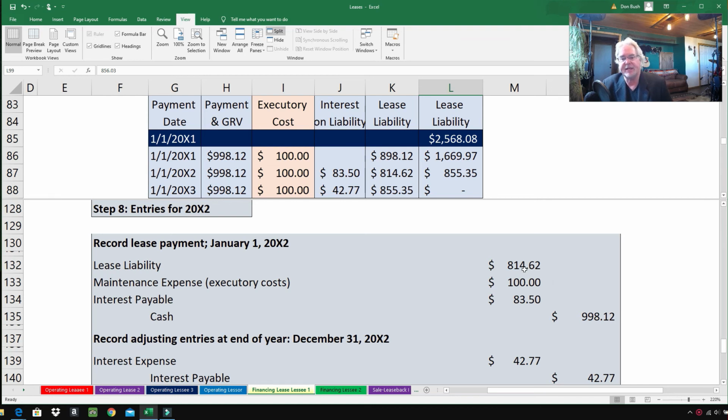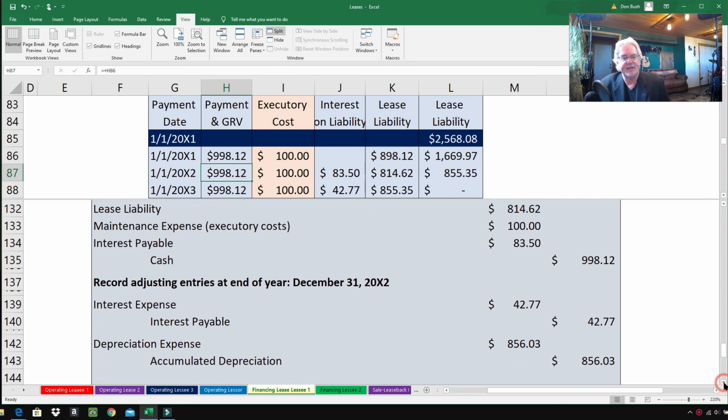Lease liability is being debited for $814.62. That comes from right there, folks. We get it right off the table. The maintenance expense here are the executory costs, and the interest payable that we recorded the day before, $83.50, and the amount of the payment is $998. So this amortization table is very, very helpful.